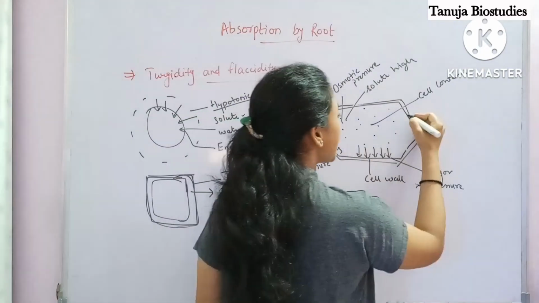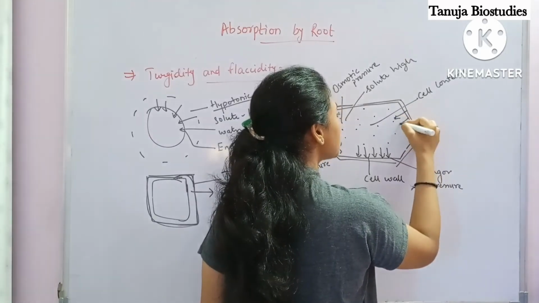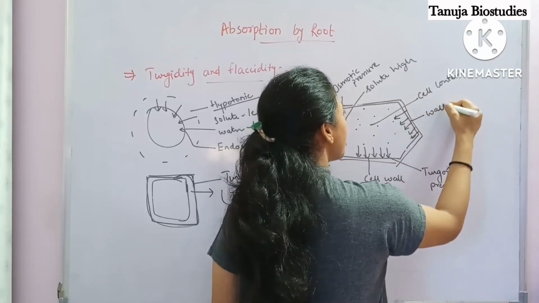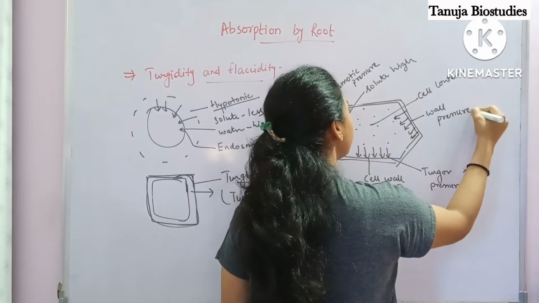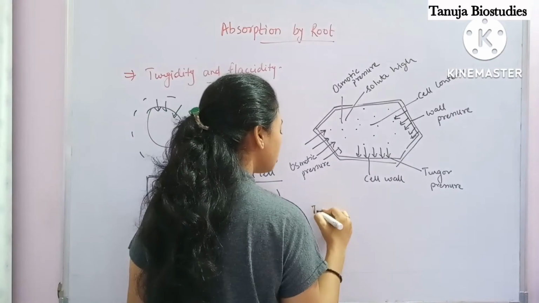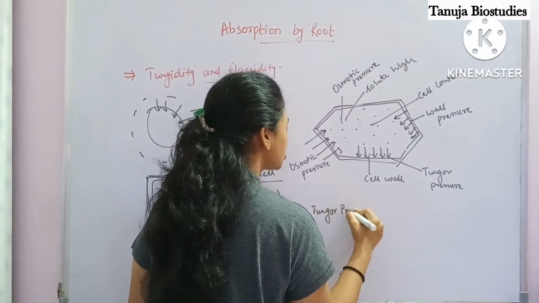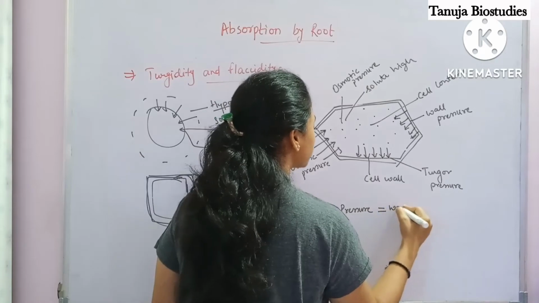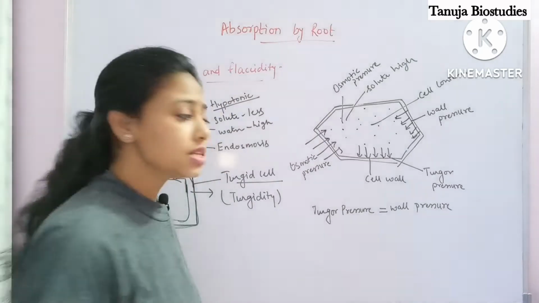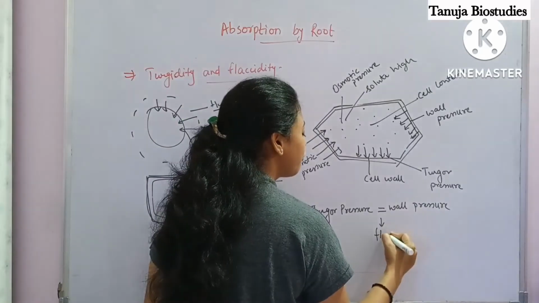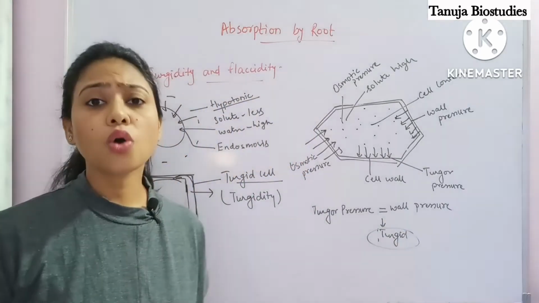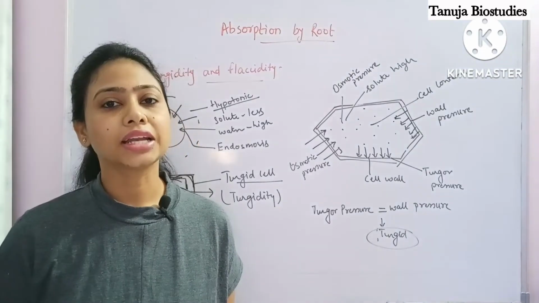Now in the opposite direction, the cell wall also puts pressure on the cell content. This is known as wall pressure. So they both act opposite to each other. When this turgor pressure and this wall pressure become equal, at this condition the cell is called in turgid state. The cell is called turgid, because now no more water is able to come inside the cell.